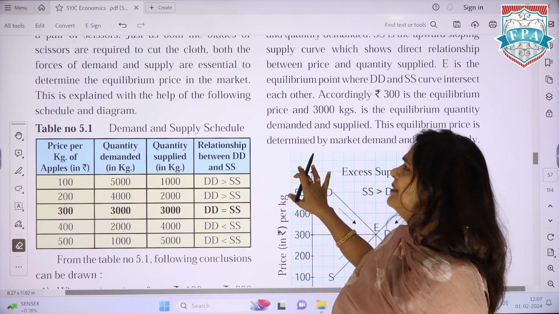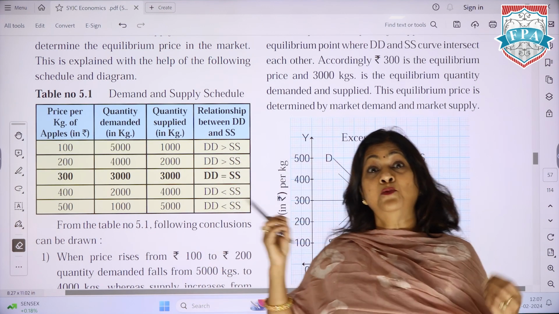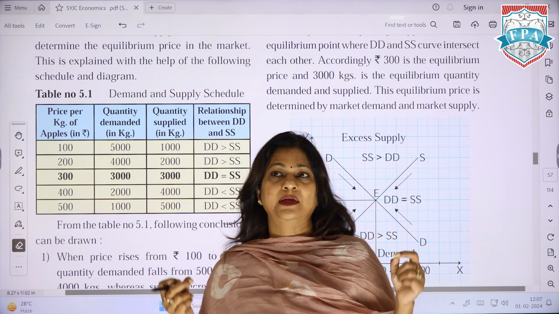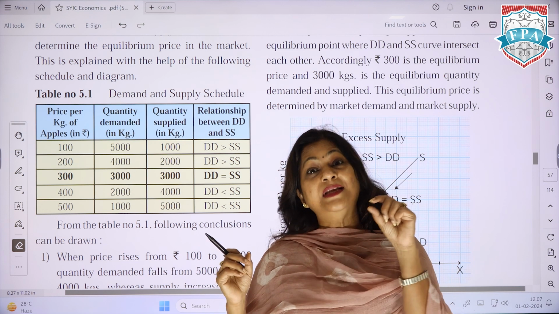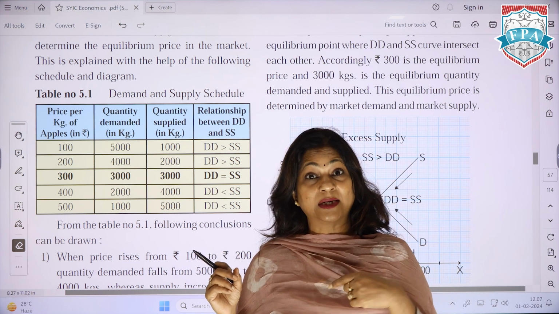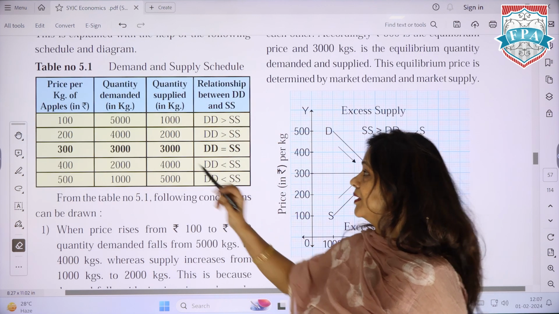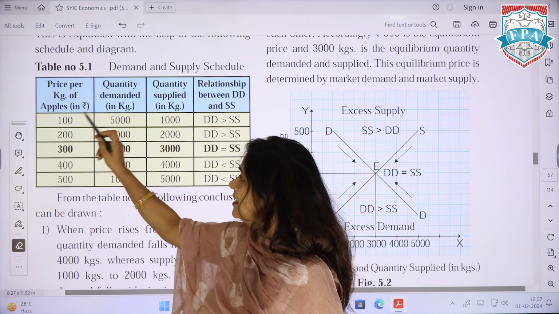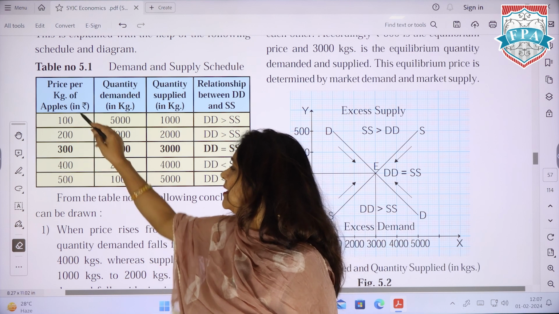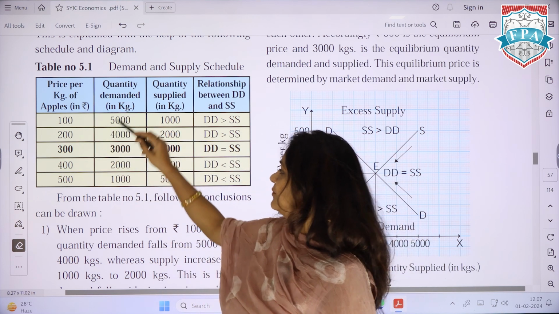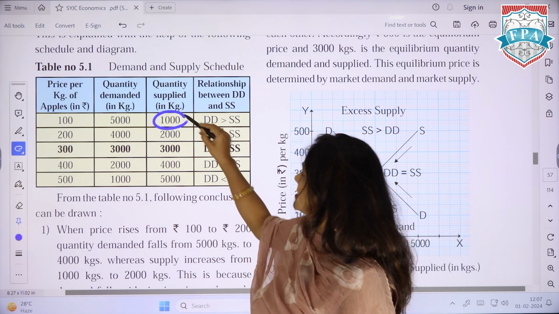And in the exam you can get a question of 4 marks wherein you are asked how price is determined in perfect competition. When this kind of question comes, please define perfect competition. Then in 2-3 lines, please tell why there is a single price, the way I am telling you. Then yes, they have made a demand and supply schedule. If you look at it, they have also taken the example of apples. When the price of apples is 100, then the quantity demanded is 5,000 and quantity supplied is 1,000.